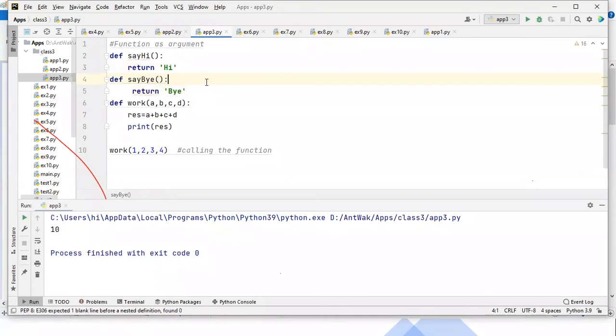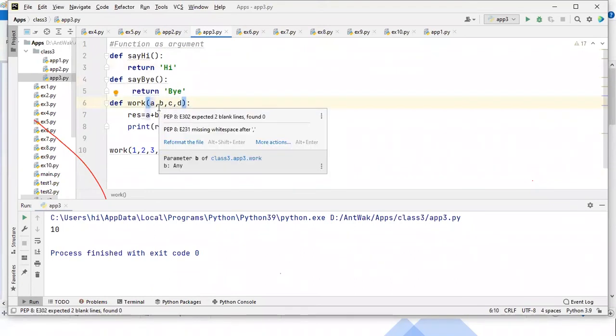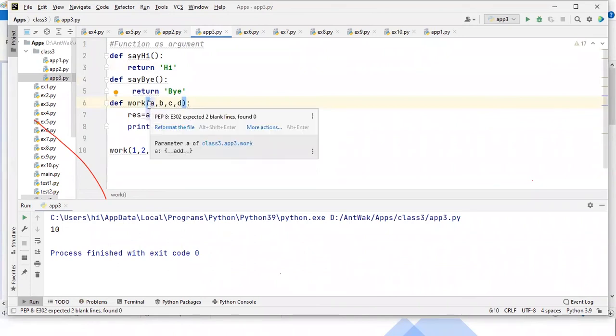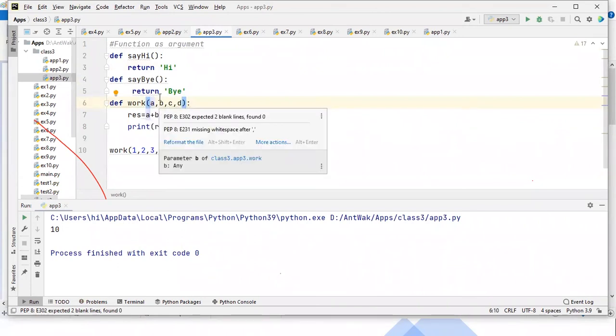Yeah. So I prepared the first function say hi, returning hi. Next, one more function I prepared. The function name is say by, returning by. Now one more function I prepared. The function name is work. It has the 4 arguments. Now this time, along with the 4 arguments, I'm passing 2 more parameters also. Observe carefully.